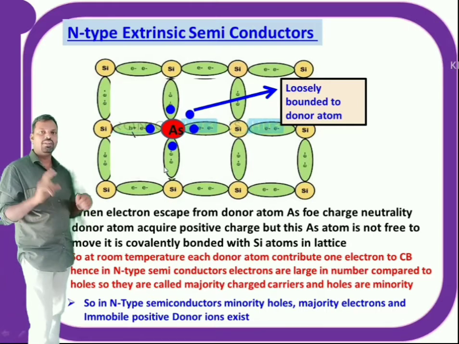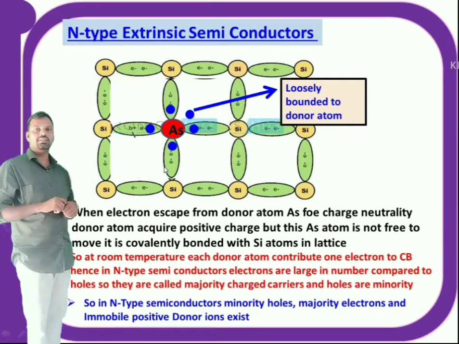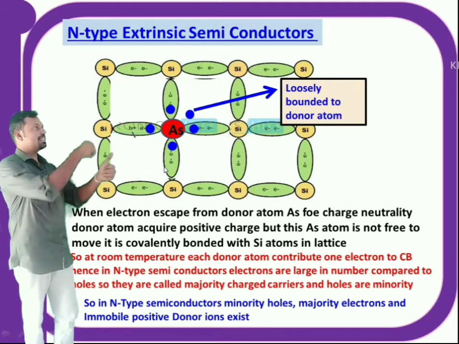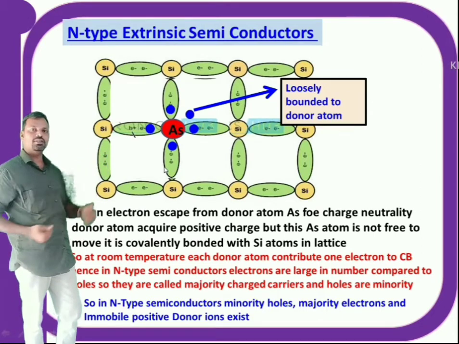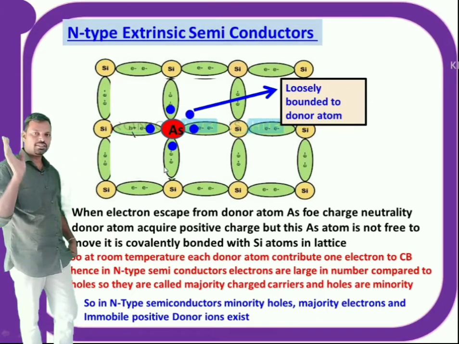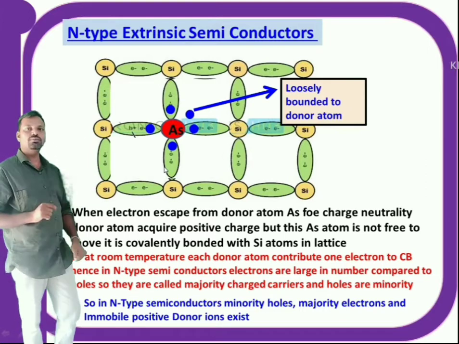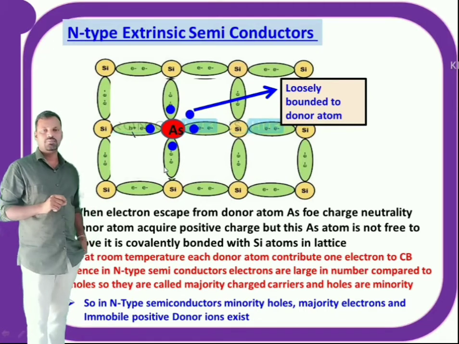At the same time, when an electron is removed from the arsenic atom, since the material is neutral, 1 minus is left from that material, so obviously it should gain positive charge. So majority electrons, minority holes, and at the same time immobile positive donor ions exist in n-type semiconductors.